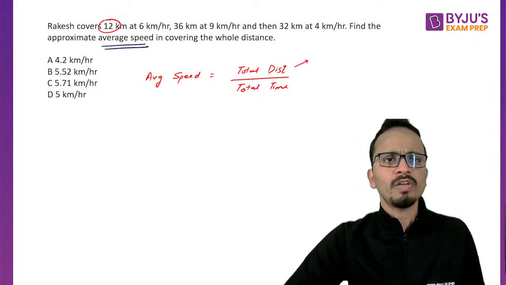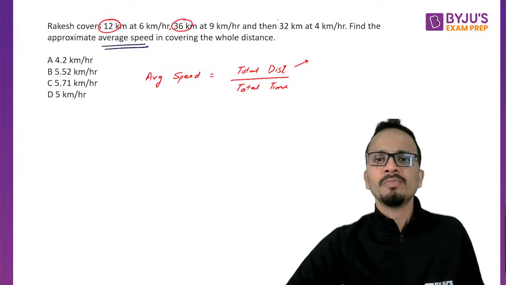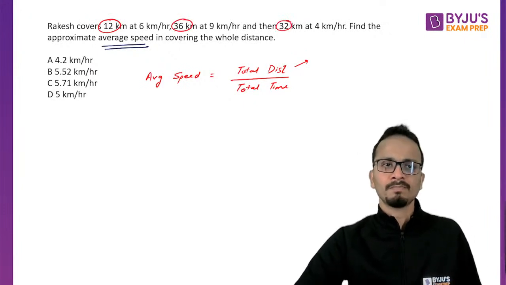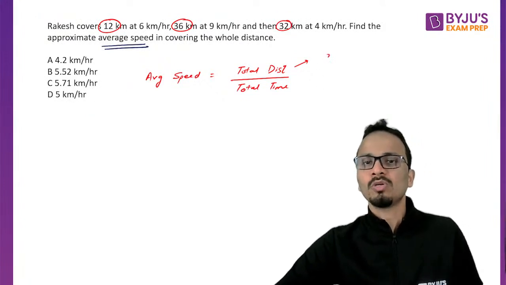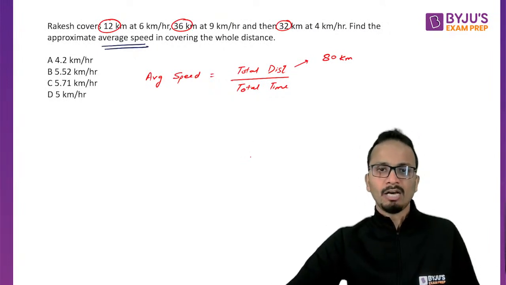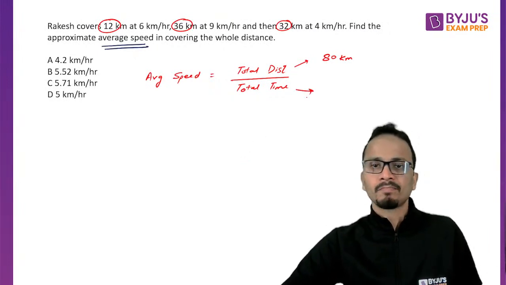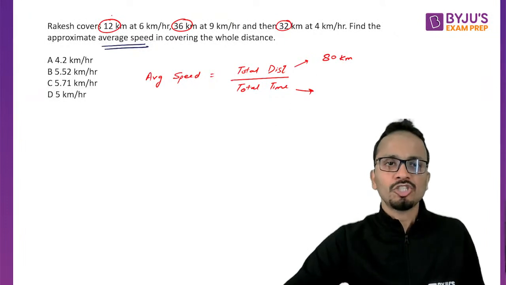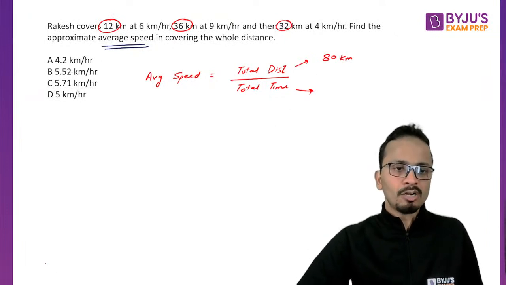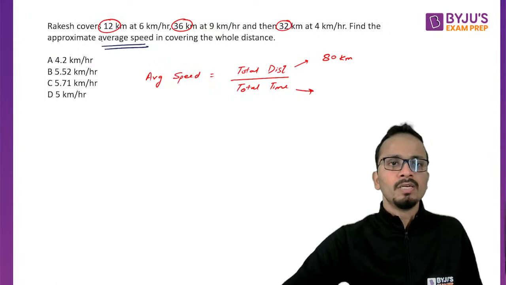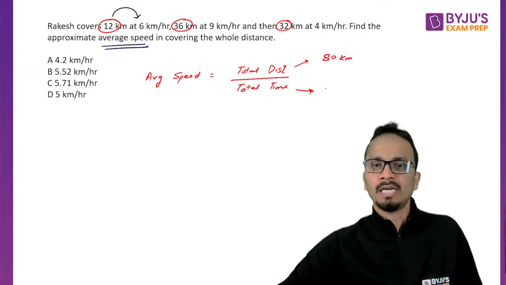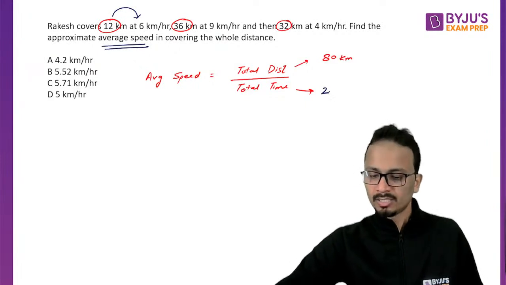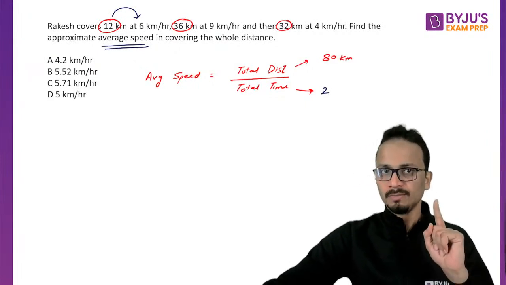So let's talk about total distance first of all. So total distance is 12 kilometers, 36 kilometers, and 32 kilometers. So 12 plus 36 is 48, 48 plus 32 is 80. So total distance is 80 kilometers. All right. Now next part, total time taken. So first part of the journey, careful all of you, is covered 12 kilometers at a speed of 6 km per hour. So that means 2 hours for the first part of the journey.